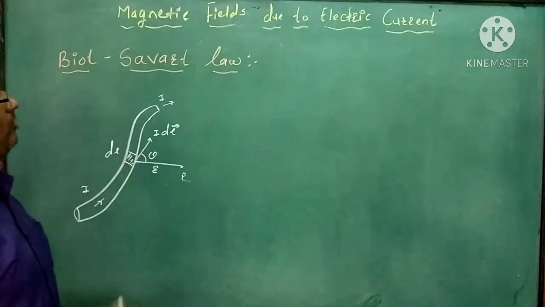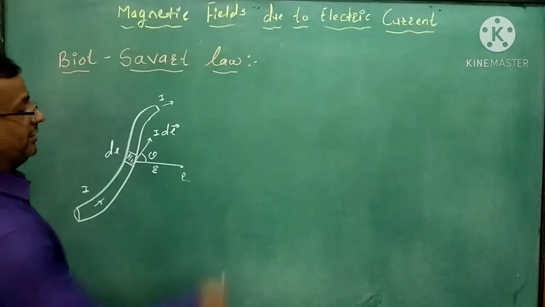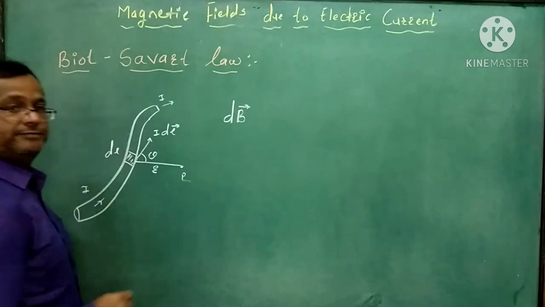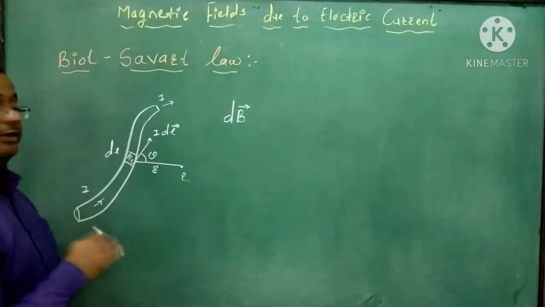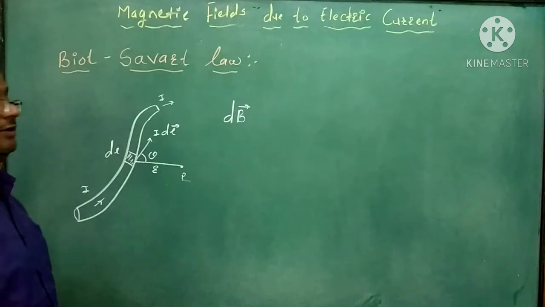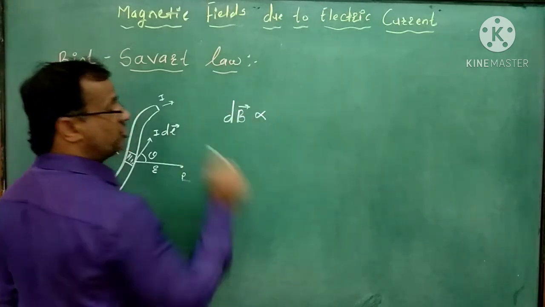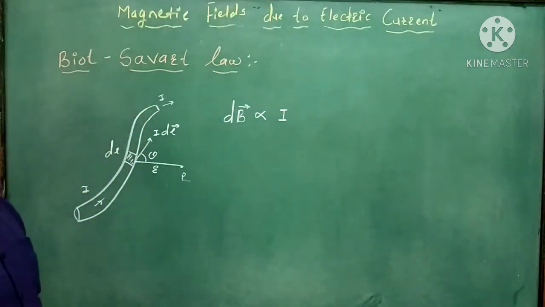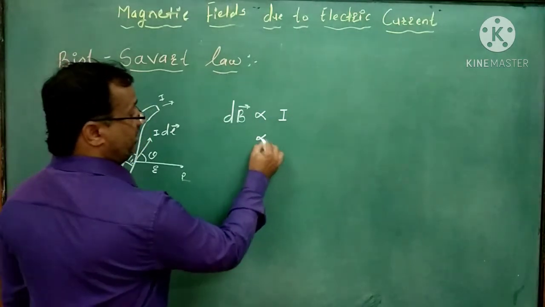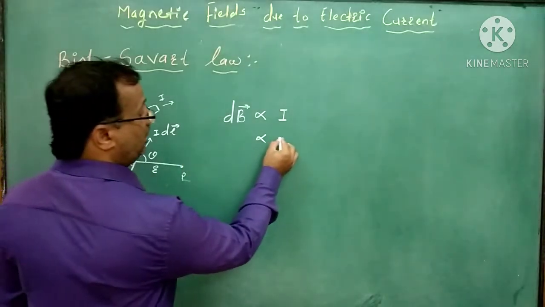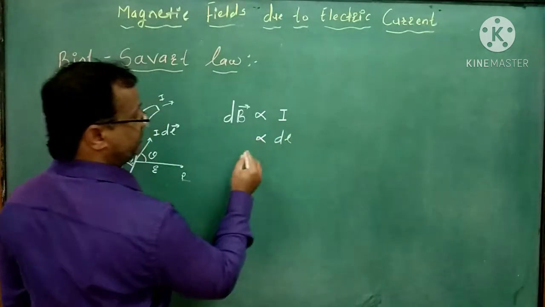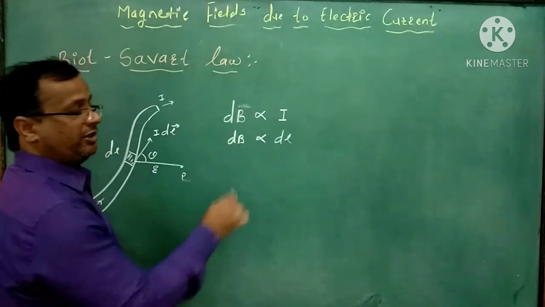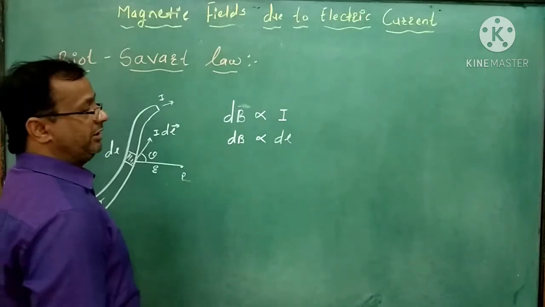So what is the statement of the Biot-Savart law? The magnetic induction at a point due to a small element is directly proportional to the current flowing through that element. Second, it is directly proportional to the length of that element in terms of magnitude, so dB is directly proportional to dl.